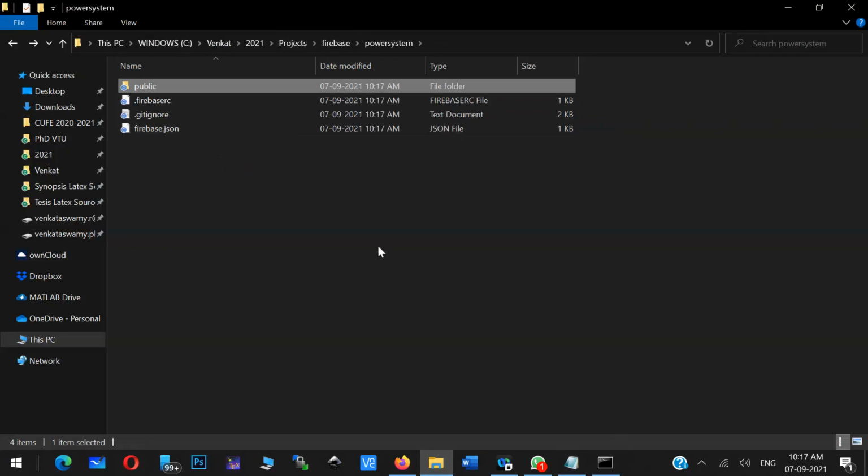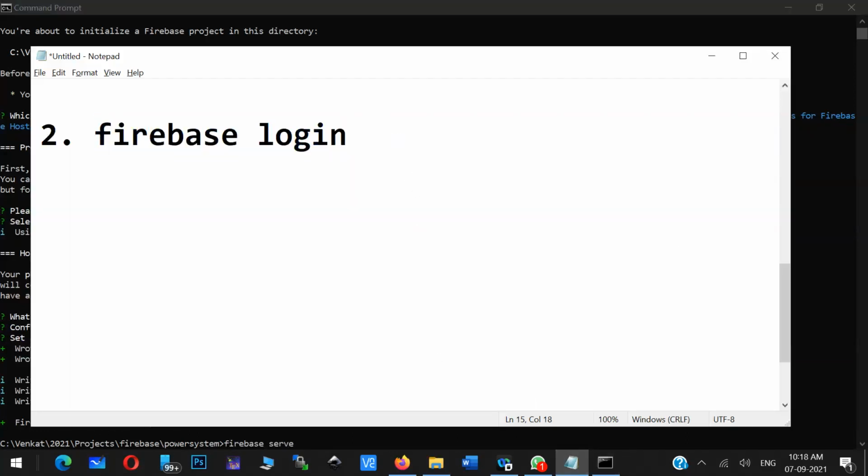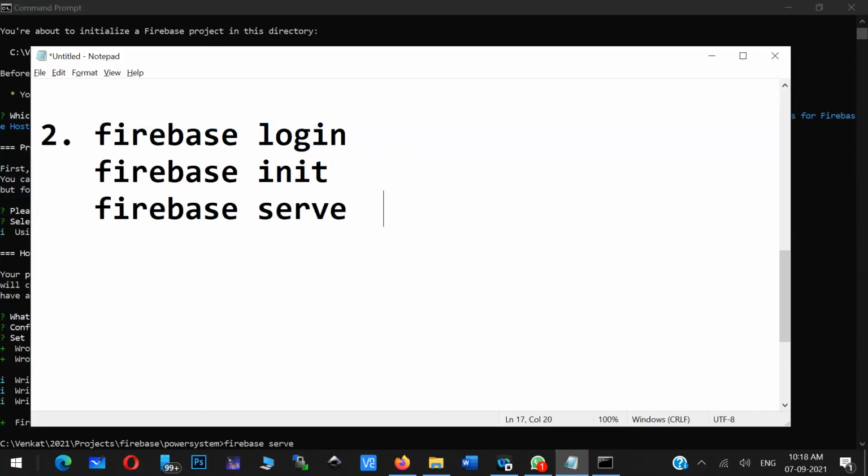Now, how to see this particular application? To see this particular application, you can run this command called Firebase serve. So after Firebase login, you have to run Firebase init. Then Firebase serve is to run the server in local, on the local machine. So this is the use of this particular command.